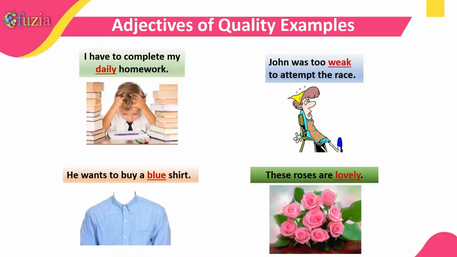So we have again listed some examples to make you understand adjectives of quality. Like, I have to complete my daily homework. John was too weak to attempt the race. He wants to buy a blue shirt. These roses are lovely. So here, daily, weak, blue and lovely are all examples of adjectives of quality.